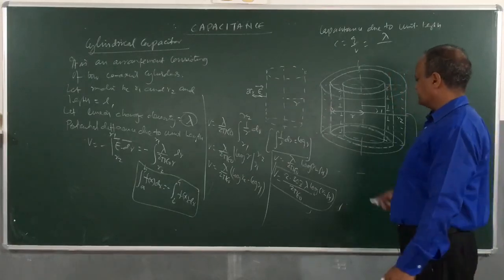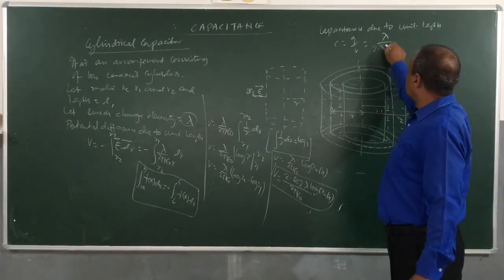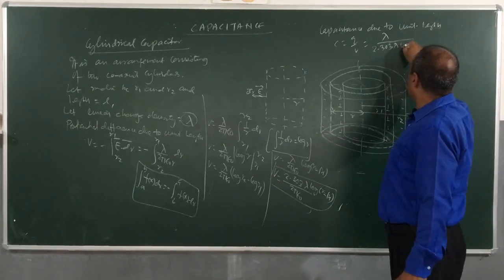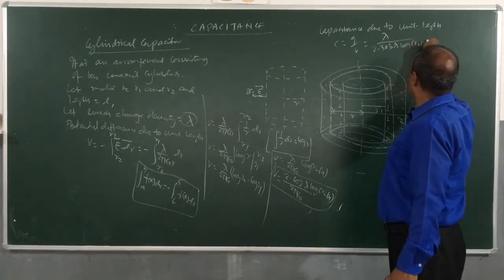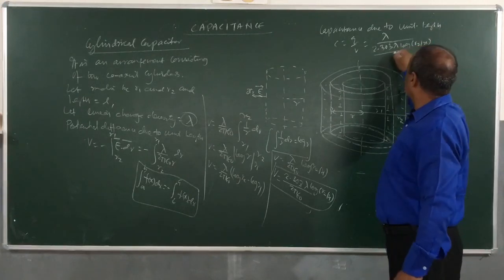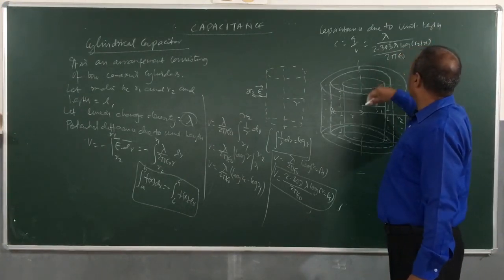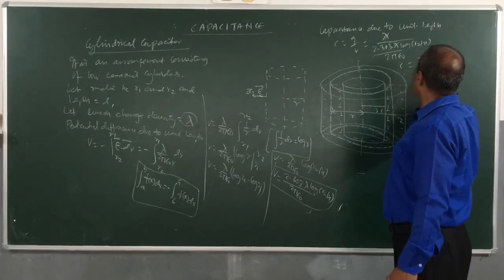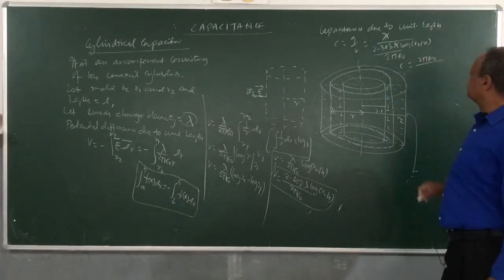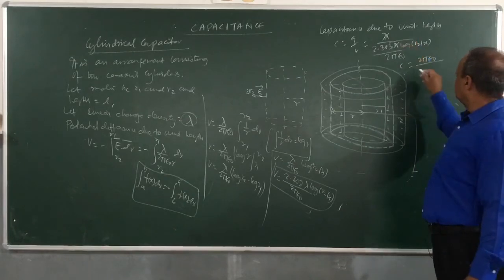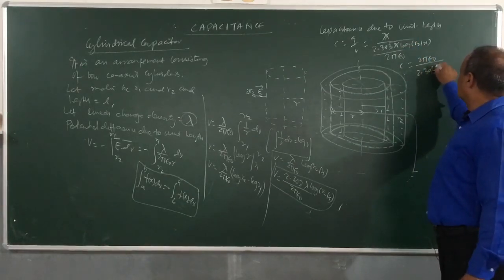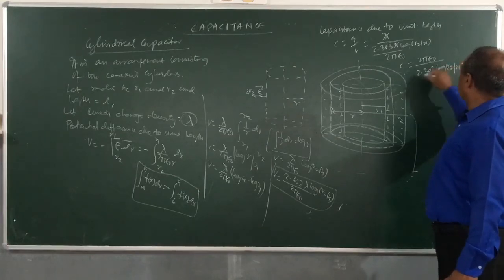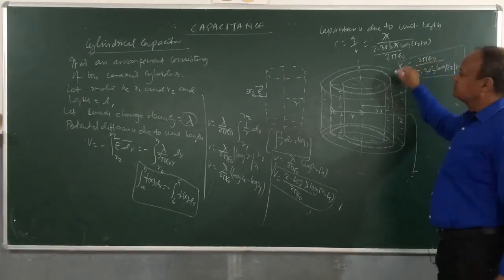We can use this expression, 2.303 lambda log R2 by R1 divided by 2 pi epsilon naught. Cancel lambda. So C becomes 2 pi epsilon naught divided by 2.303 log R2 by R1. So children, this is the capacitance due to what length?